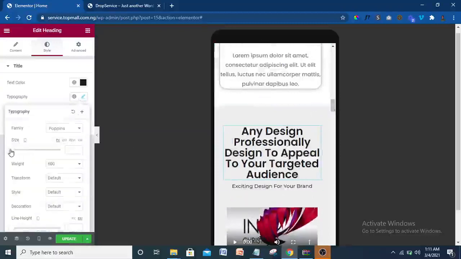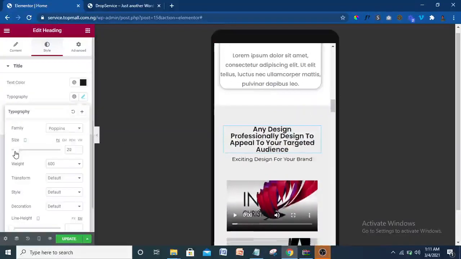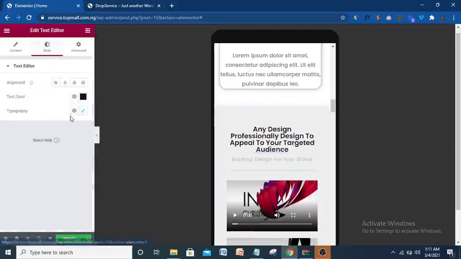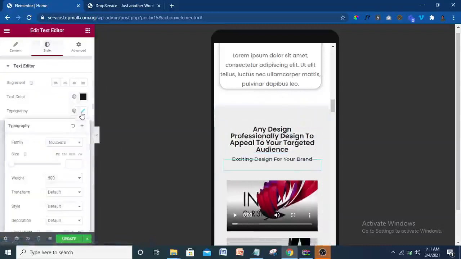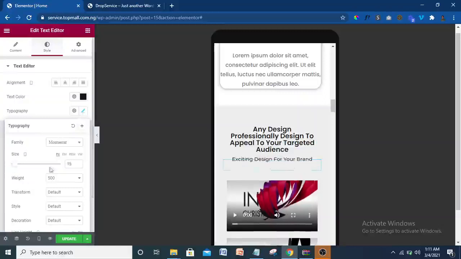Let me just do this one. Typography. I'm going to make this typography around 20. This one, make it 14. All this part is very important, so make this one 14. Okay, 14.